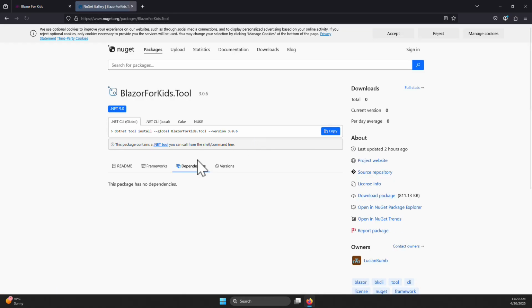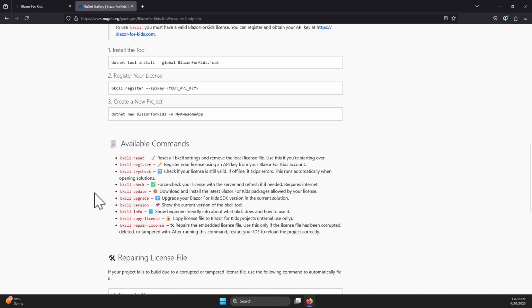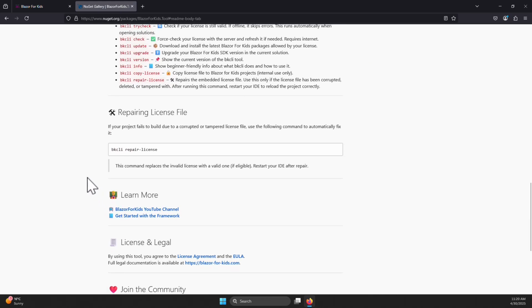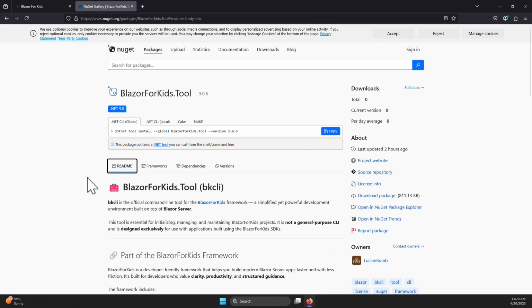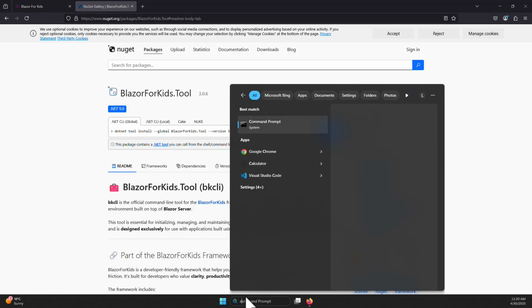So this is the tool. You can find here some description of what it is doing. And in order to install the tool, we just copy the command and we open command prompt.